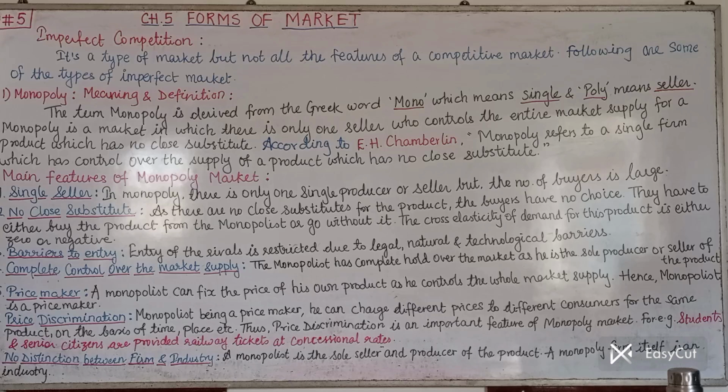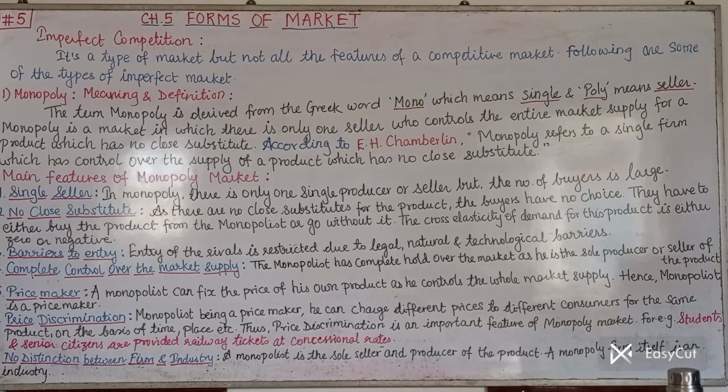So here we have an example. Students and senior citizens are provided railway tickets at concessional rates. Though it is price discrimination, actually it is okay in this case. Students and senior citizens are getting concessions, and which is good also. It's my personal opinion. It's not compulsory.